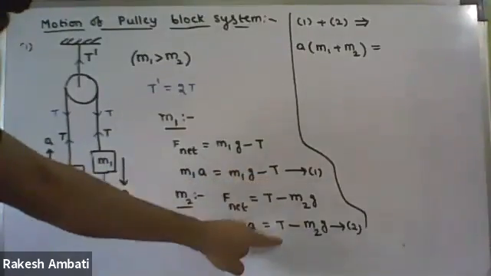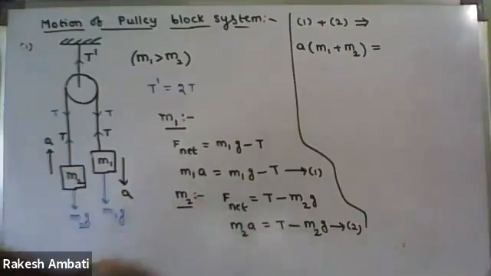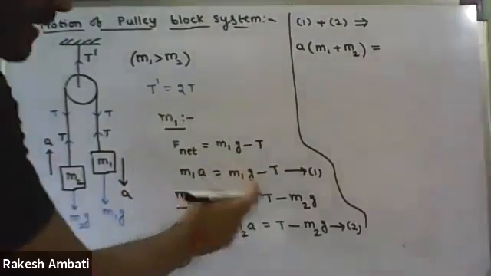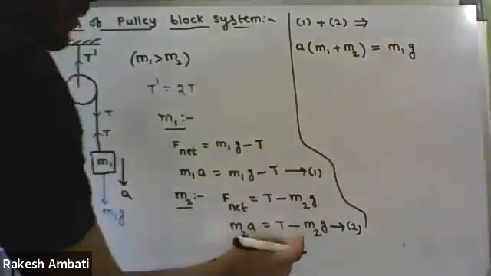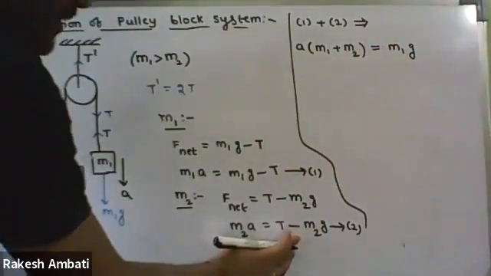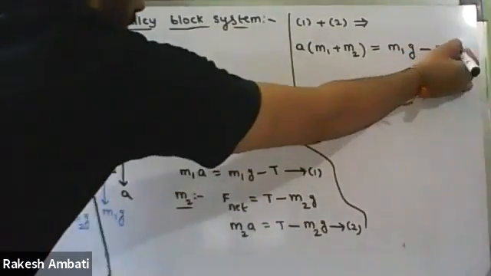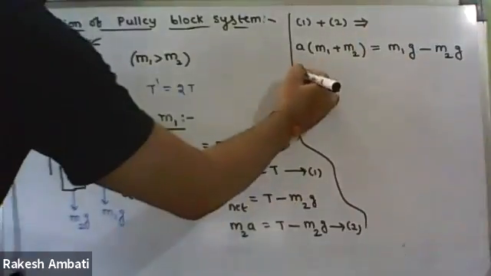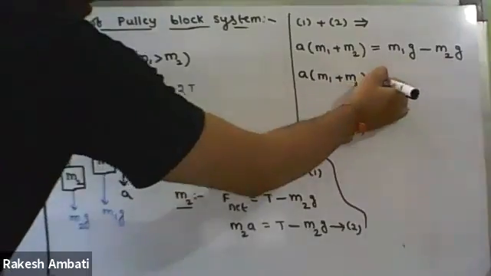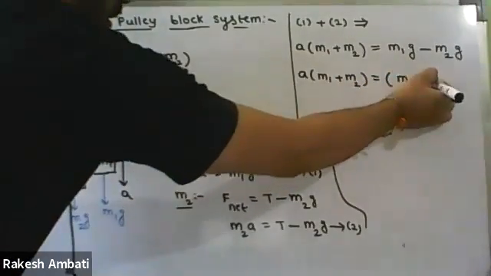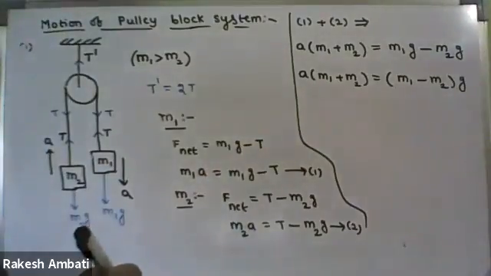After cancellation, what we are left with on the right-hand side is M1g minus M2g. Therefore, a into M1 plus M2, and on the right-hand side you take g common: M1 minus M2 into g.